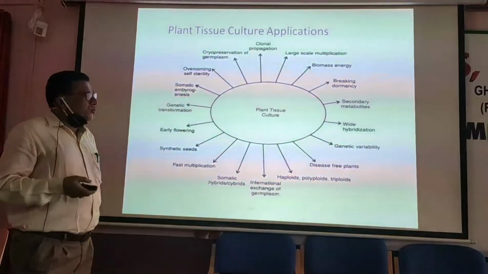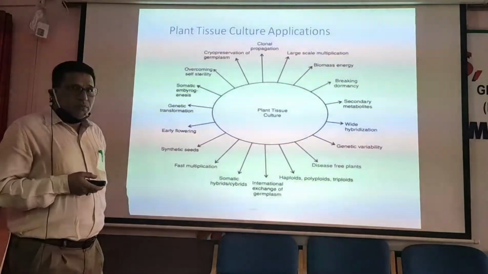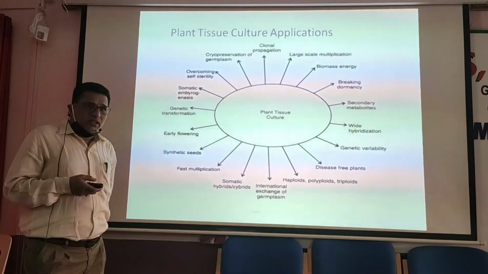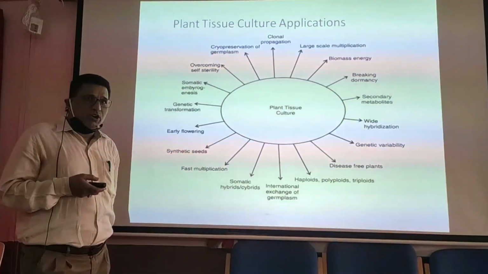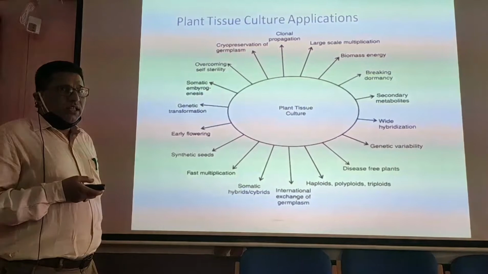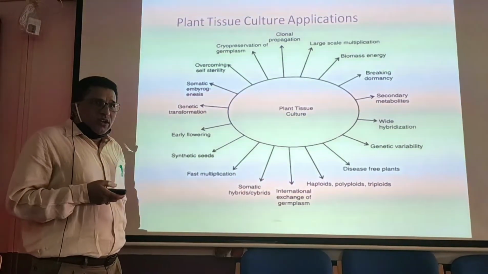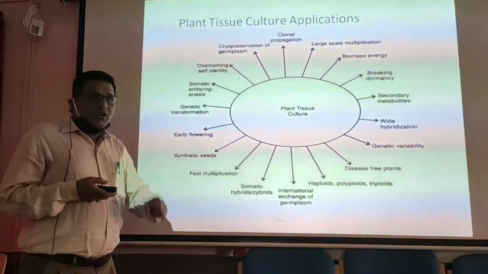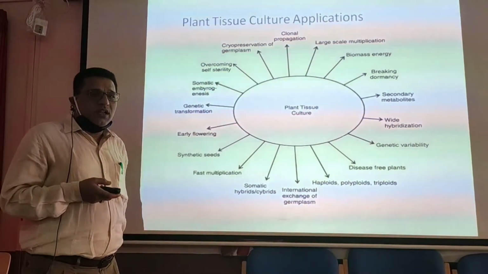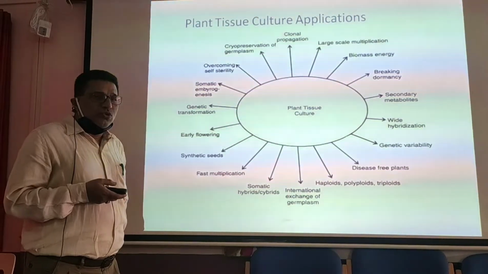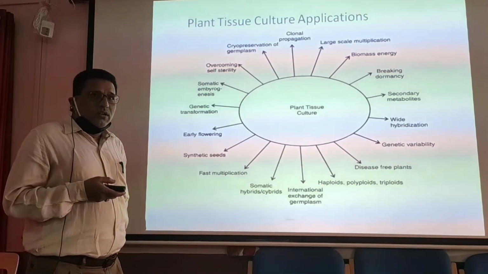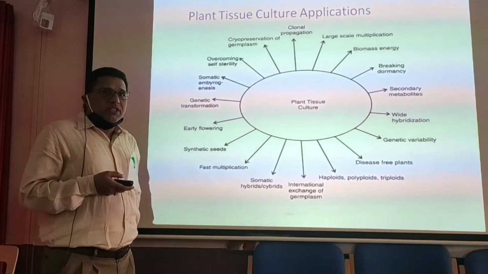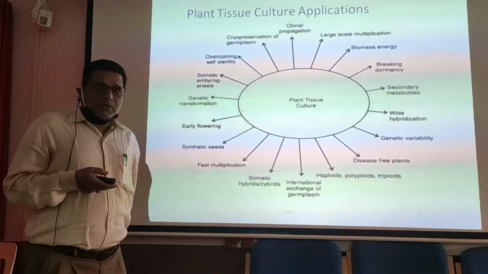Plant tissue culture, as you know, is one of the technologies in biotechnology where we culture any explant into a complete plantlet in an in vitro condition. When I say that an explant is cultured, the explant may be subcellular, or it may be a cell, or a tissue, or an organ, or an organ system, or an organism itself for a particular purpose.